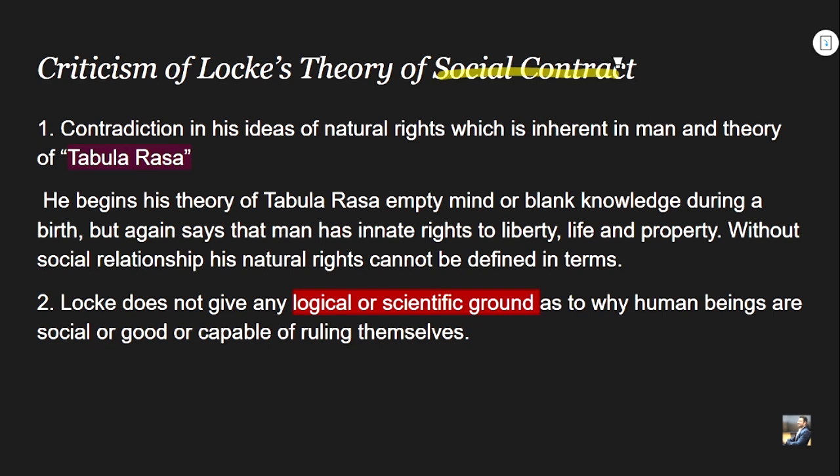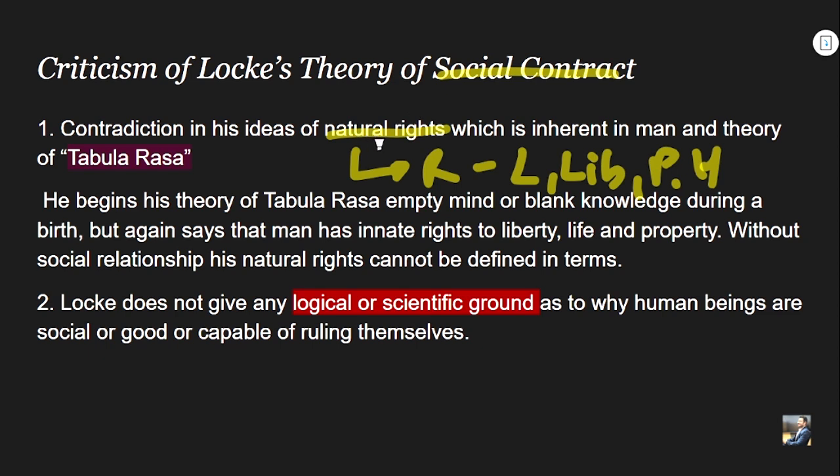As we have seen how diligently he puts forward his theory of social contract, there are several criticisms which have been given by a few very insightful political thinkers. Let's see some of the contradictions that we find in his theory of social contract while we analyze it. So the first contradiction lies in his idea of natural rights. What was his idea of natural right? Basically the right to life, liberty, property and health.